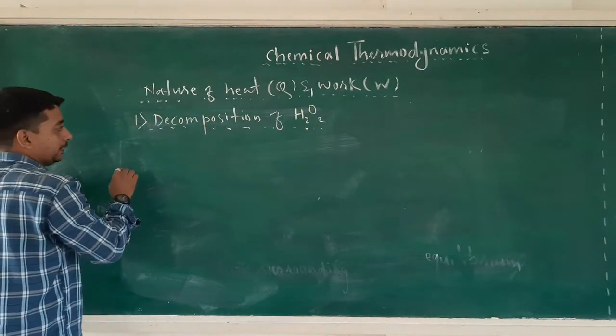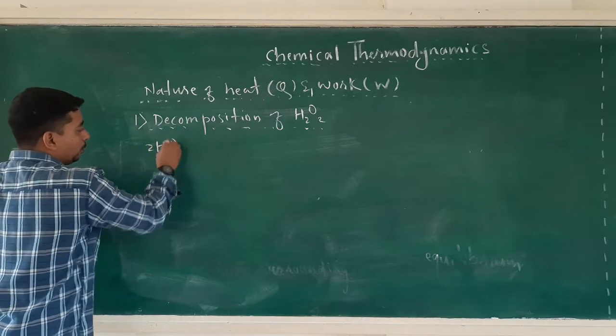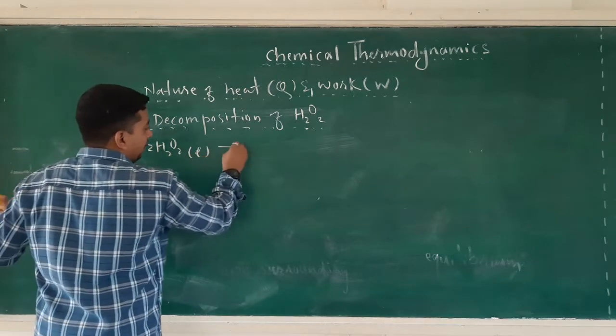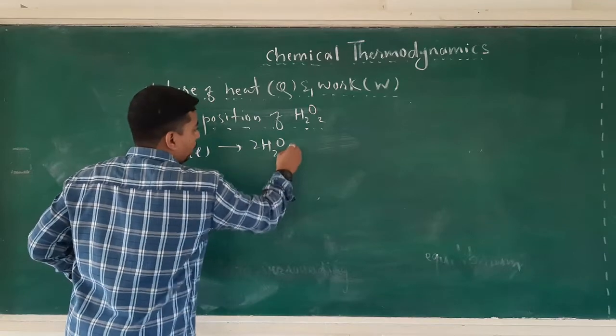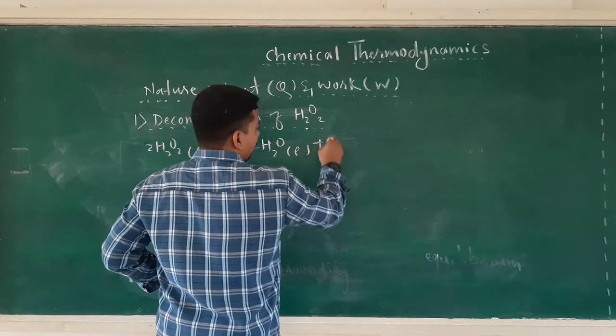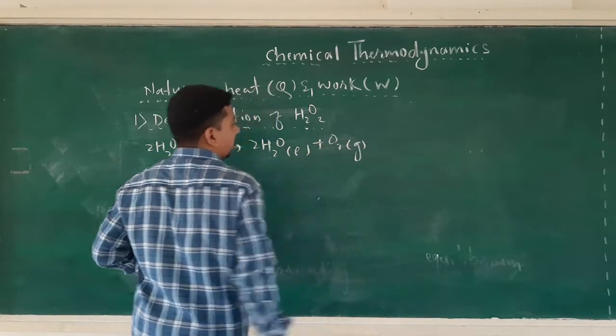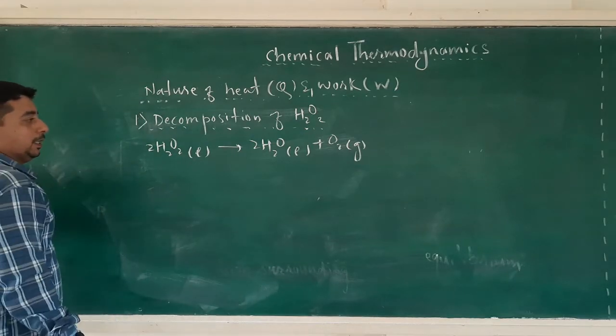Consider a chemical reaction: 2H2O2 liquid gives 2H2O liquid plus O2 gas. Now see whether the chemical reaction is balanced or not.